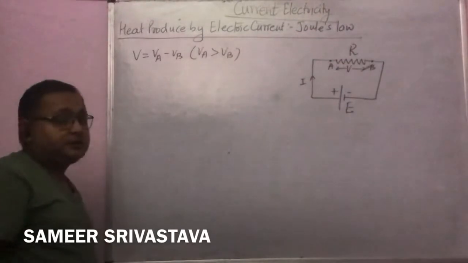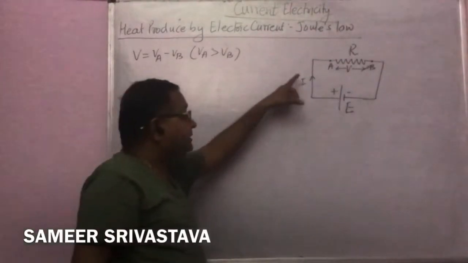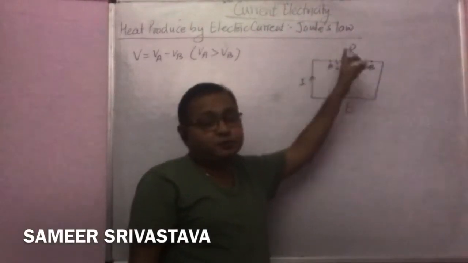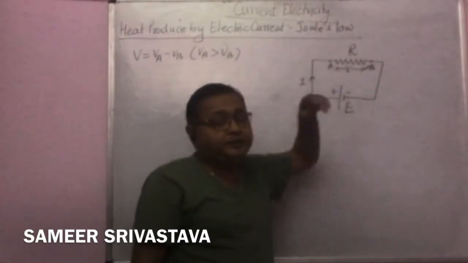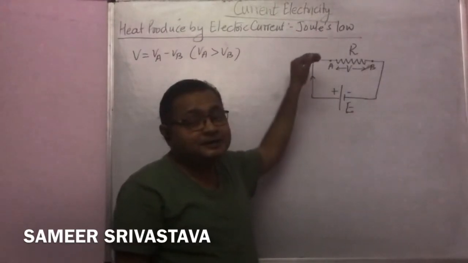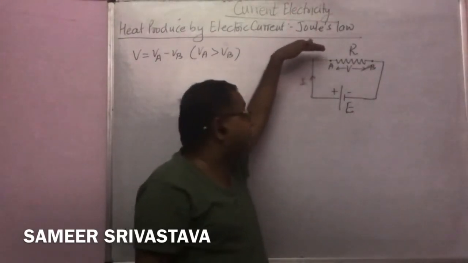Okay students, now when the current flows in the circuit from terminal A to B, or we can say charge flows from terminal A to B, the charge is flowing from decreasing potential.